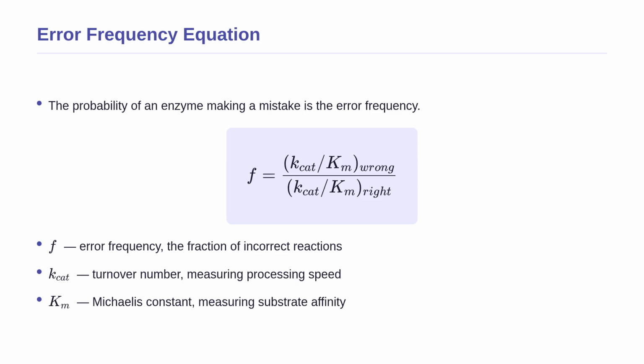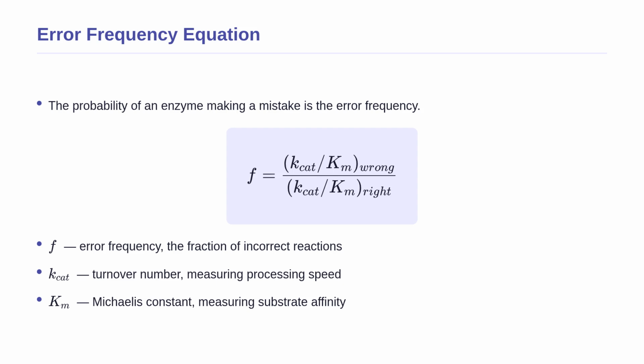To truly appreciate how accurate these enzymes are, despite the blind ribosome, we must look at the mathematics of enzyme kinetics. The synthetase must choose the correct amino acid out of a pool of very similar molecules. The error frequency, represented by the variable f, is determined by the ratio of the catalytic efficiency for the incorrect substrate to the catalytic efficiency for the correct substrate.